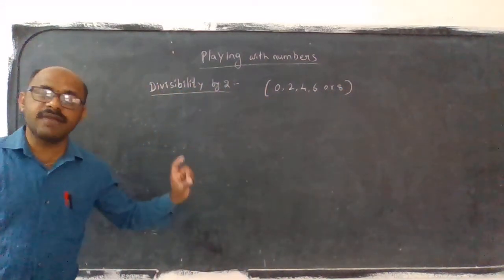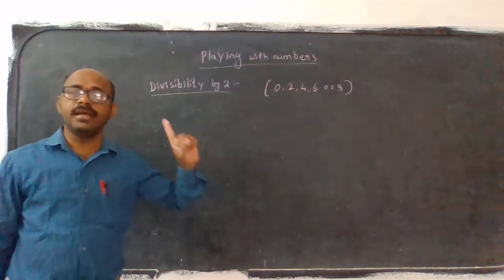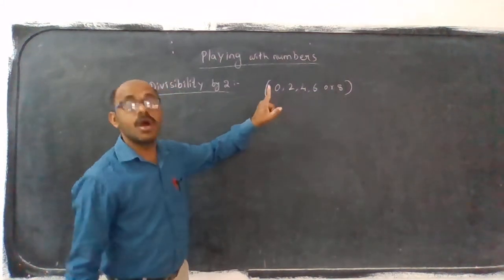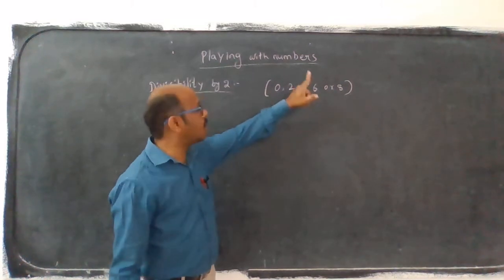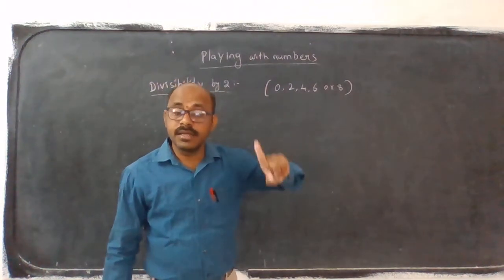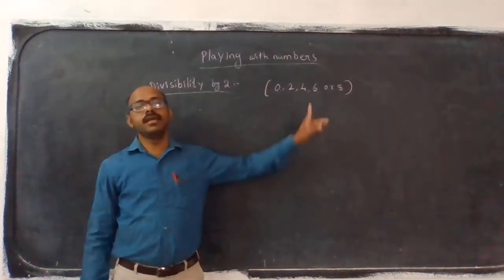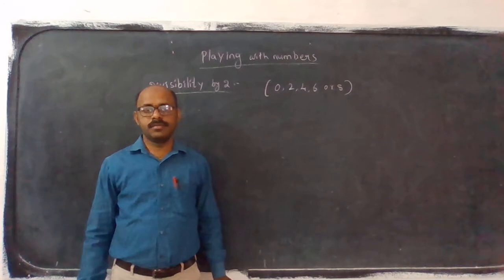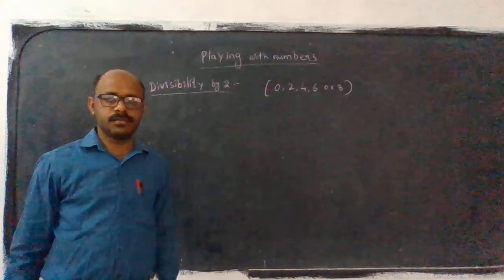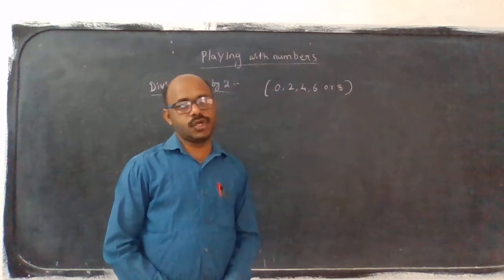If so, directly we will say the number is an even number, and so it is divisible by 2.